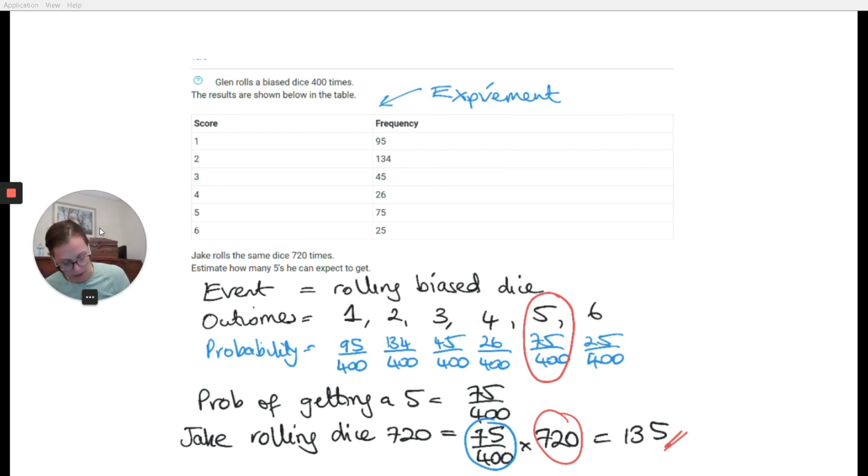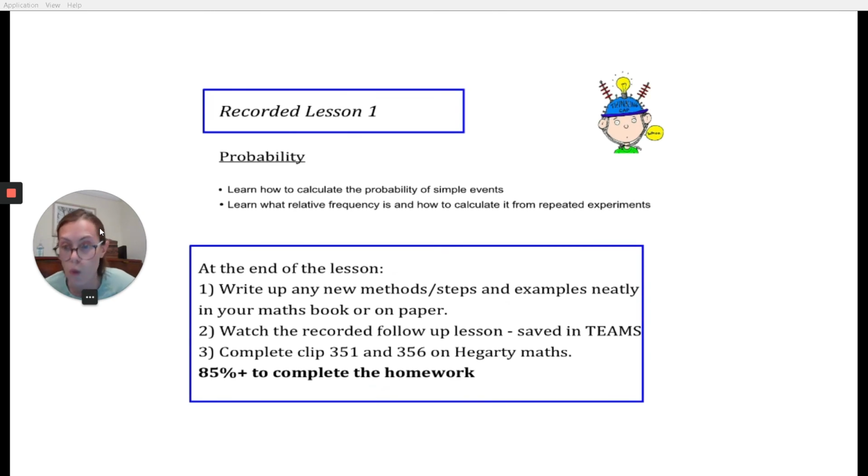Hopefully it's taken you through some of the basics of how we work out simple probabilities. And again, I'll reiterate, you might be able to do some of those simple probabilities in your head, and that's absolutely fine, but you need to know the importance of setting up the problem, events, outcomes, probabilities, for when we come on to what we're doing the rest of the week. Tree diagrams are much harder questions, so make sure you have a really good practice of it. And the best way you can have a practice of it is to get onto Hegarty clips 351, 356.